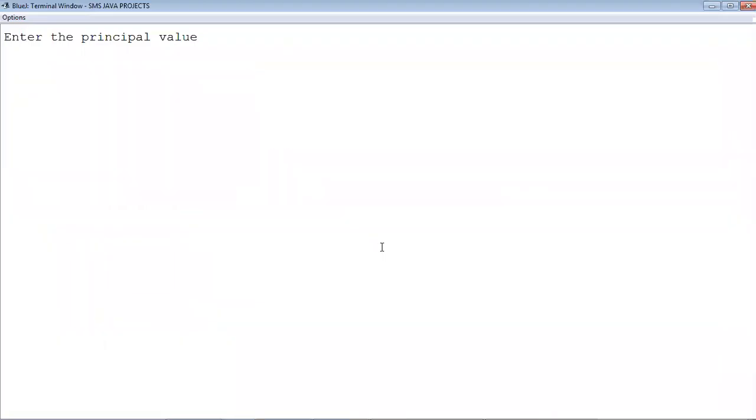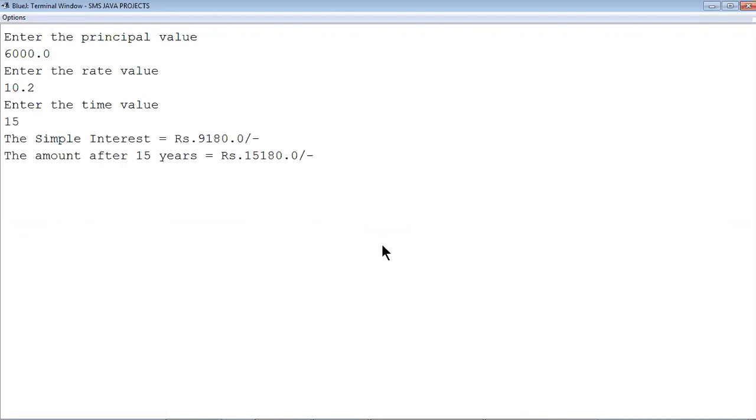Now enter the principal value. We are getting this line because of which method? Accept method. Suppose 6000.0. Enter the rate value. Rate value is suppose 10.2. Enter the time value. Suppose 15 years. The simple interest is 9,180.